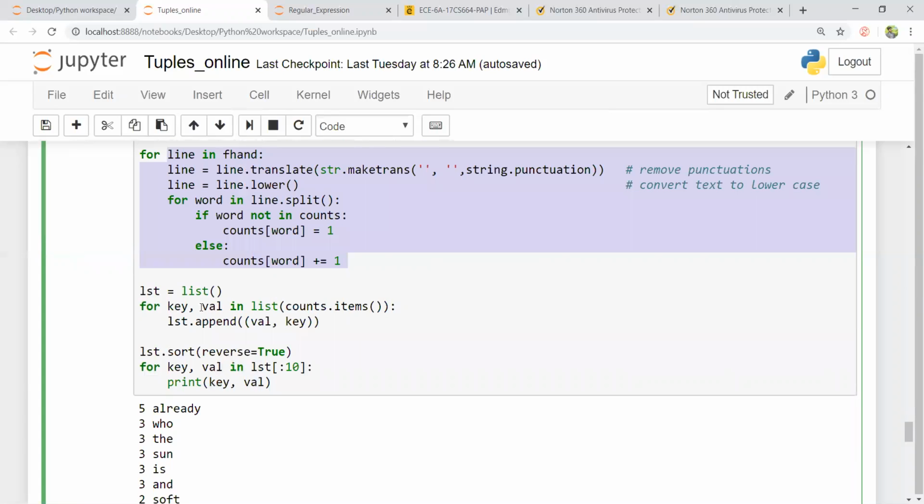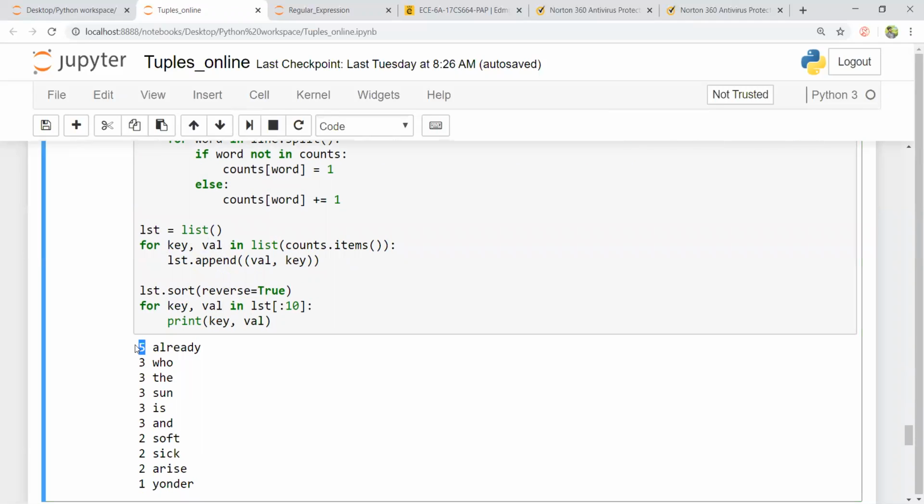So this lst is equal to, yeah, this is our program now. These are some changes which have been made to your previous program. I would create an empty list here with a key val pair. I would reverse the key val to val key and simply say reverse equal to true to sort it in descending order. Then again print the key val. See here, if you want to print the key val, this would be the key and this would be the value now. And here I am trying to print only the first 10 values of the list.